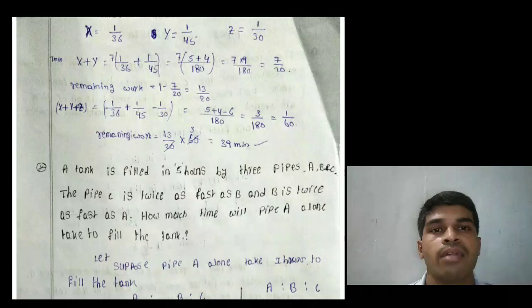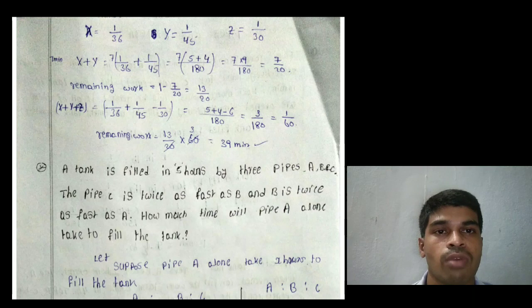Tap X 1 minute work is 1 by 36. Tap Y 1 minute work is 1 by 45. Tap Z can empty the tank, 1 minute work is 1 by 30. First X and Y are open for 7 minutes. That means 7 minutes work of X and Y equals 7 into the 1 minute work of X plus the 1 minute work of Y, that equals 7 into 1 by 36 plus 1 by 45. That equals 7 into, LCM is 180.